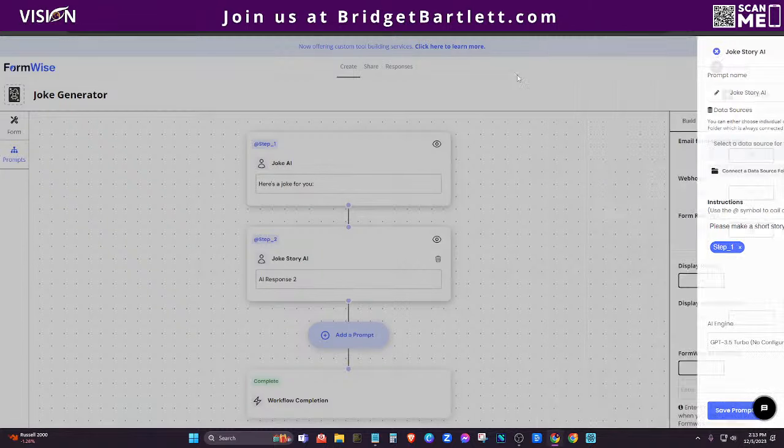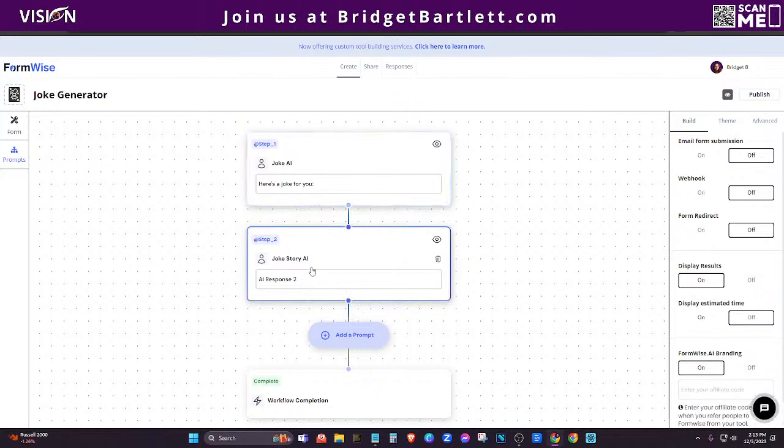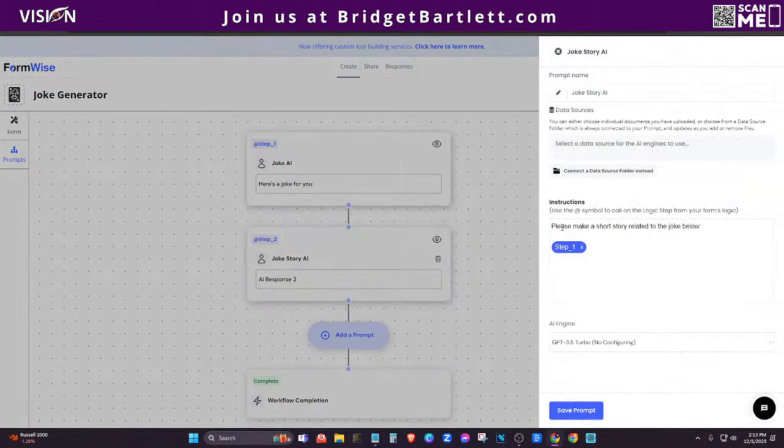So if you type in that you want a joke about marketing, it's going to give you the short joke about marketing, but then it's also going to give you a short story based on whatever you typed in here. Okay, so you can see now how they have basically combined Zapier and like the forms to be able to automate this process in one step.